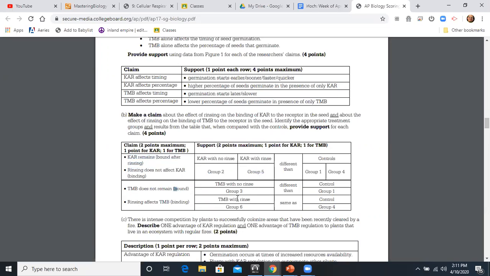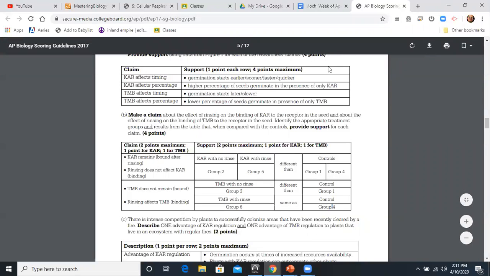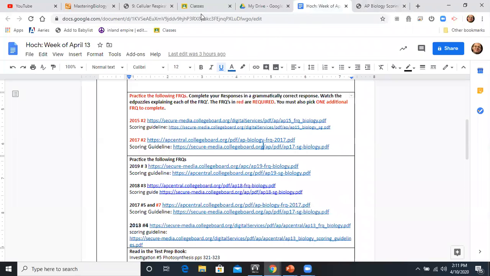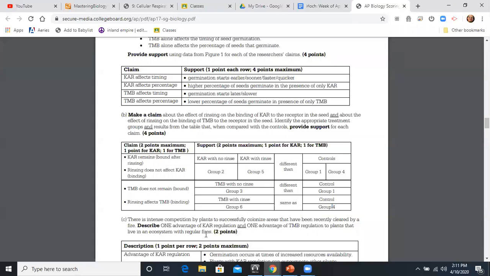TMB doesn't remain bound when you compare groups 3 and 6, and you got different results. So that's kind of what you were putting in. That's what they were anticipating you guys explaining on that one. And make sure that in your responses you are talking about the difference of the groups, okay? So that is that on part B.